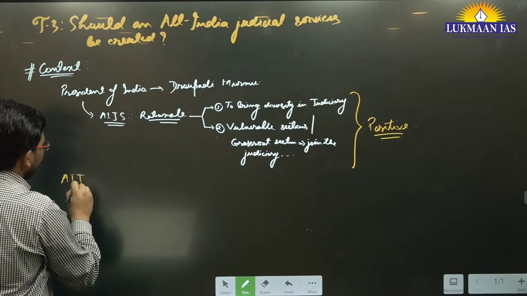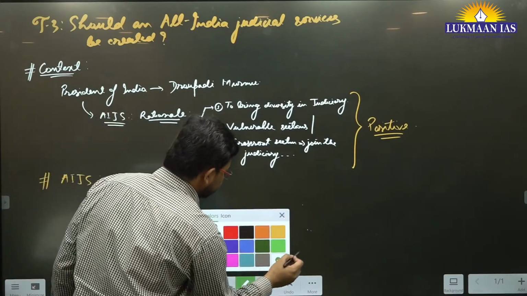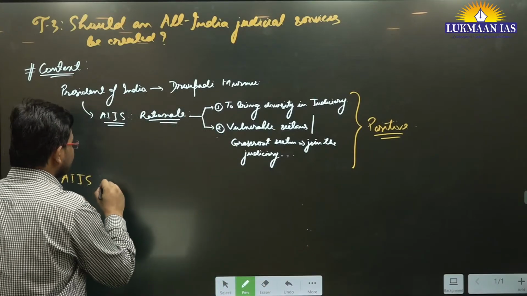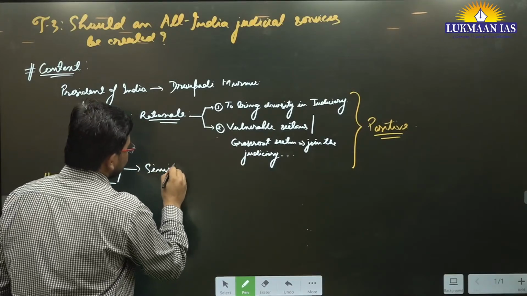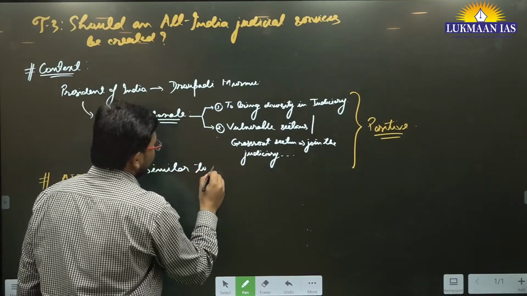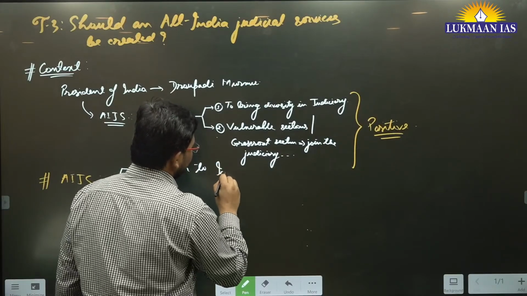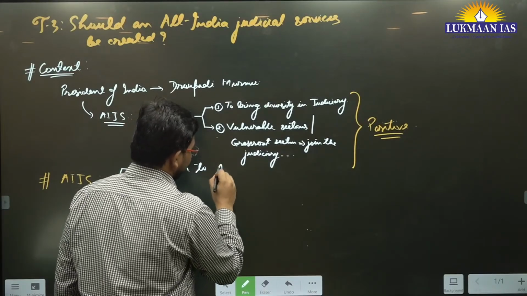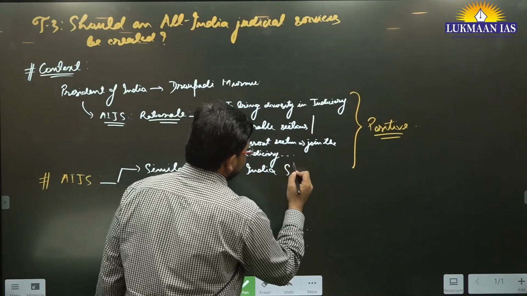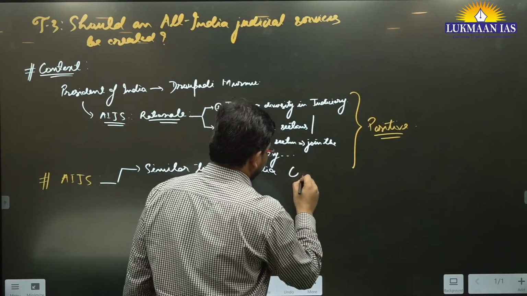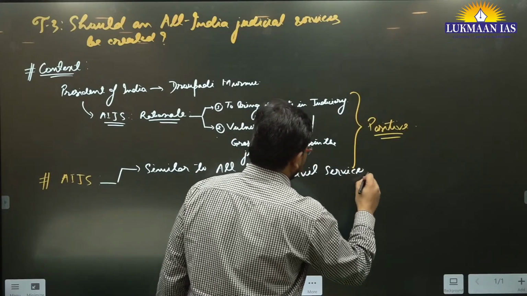So when we talk about all India judicial services, it is envisaged to be similar to all India civil services.